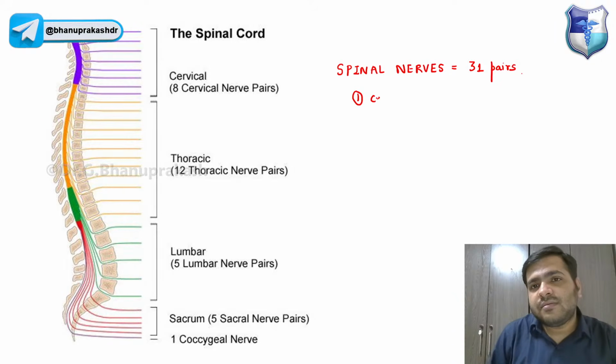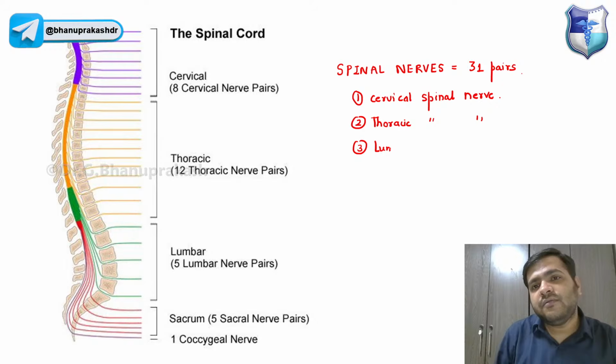First one will be the cervical spinal nerve. Be very quick, guys, we have to discuss a lot of things today. Cervical spinal nerve, thoracic spinal nerve, lumbar spinal nerve, sacral spinal nerve, and the coccygeal spinal nerve.